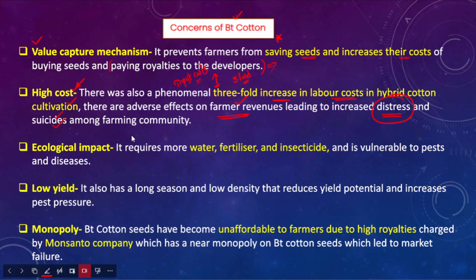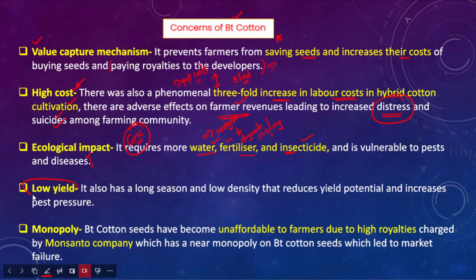Now if you look at the GM crops, while cultivating those crops, they require more water, fertilizer and insecticide. That could lead to the overuse of these chemical fertilizers and pesticides. So they can substantially degrade the existing environment, and the crop is also vulnerable to several other pests and diseases. We cannot say that the technology is foolproof in nature, and it is also vulnerable to water, fertilizer and insecticides as well.